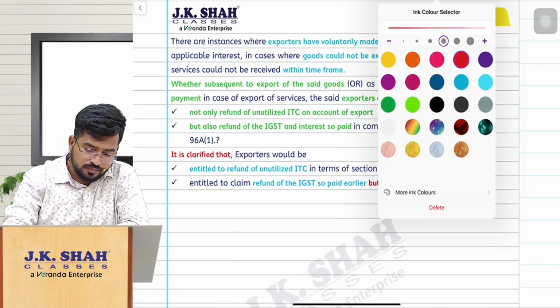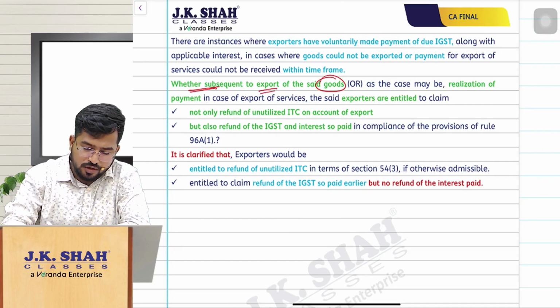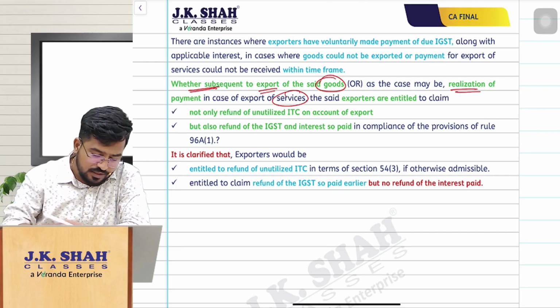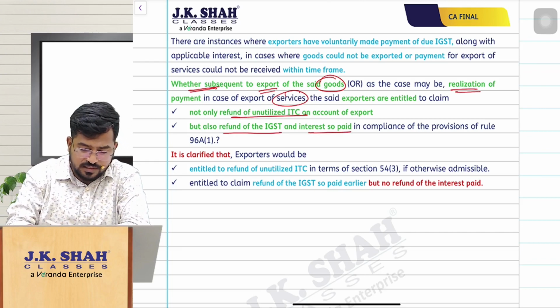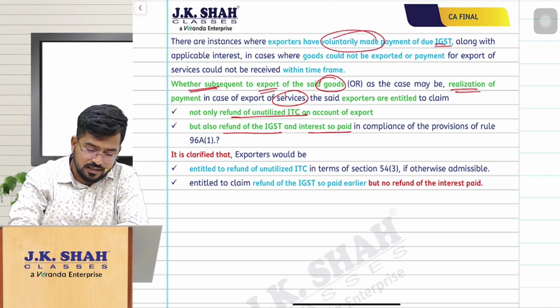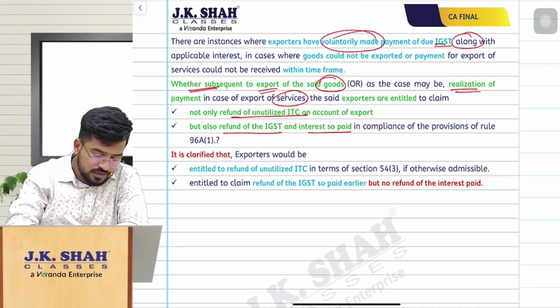So whether subsequent to export of the goods, or subsequent to realization of that services after the time limits, they are entitled for refund of unutilized ITC balance and also refund of IGST and interest paid earlier, whatever you have paid voluntarily, the IGST along with interest.